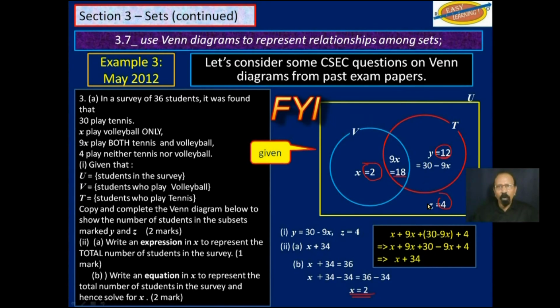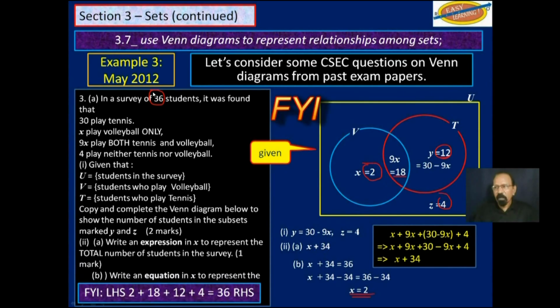Now if we add up all these numbers, 2, 18, 12, and 4, we should get 36, just to make sure that our answer is correct. So 2 plus 18 plus 12 plus 4, that's on the left-hand side of our equation. And we do have 36 on the right-hand side of our equation. So we know that these answers and these expressions are correct.